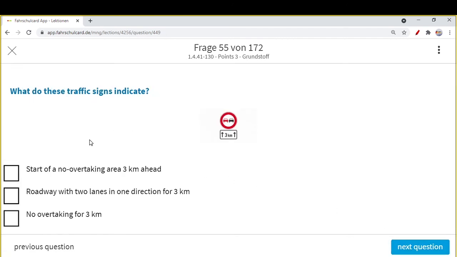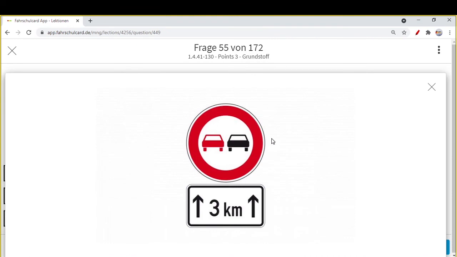Next question, what does this traffic sign indicate? So you see, first of all, a red circle, black and red, means no overtaking allowed. And you see here 3 km. This sign indicates that a no overtaking zone has started, and it will be 3 km long.